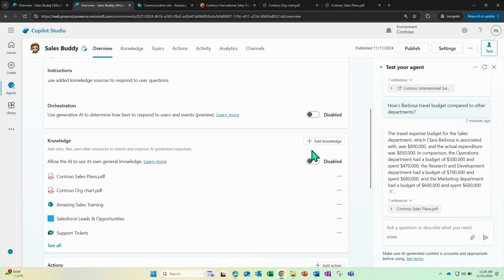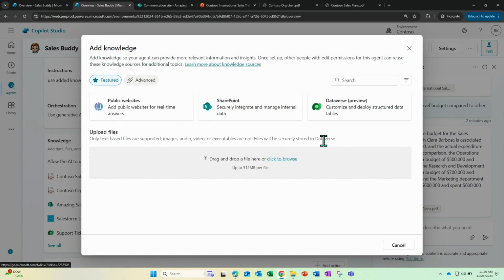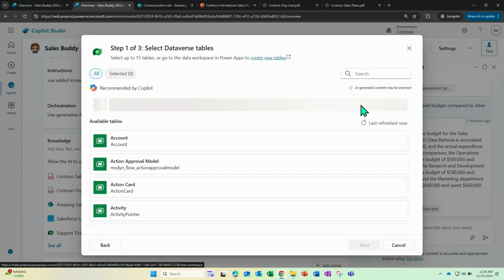So in this case, first we'll walk through how you can add that knowledge, and then we'll see how it performs in a runtime mode, right? So the way you add is very simple. You click on the Add Knowledge model within Copilot Studio, and you see Dataverse right here. In this particular case, for this sales organization, the support tickets are actually stored in Microsoft Dataverse, right? So I'm going to add that as knowledge to begin with.